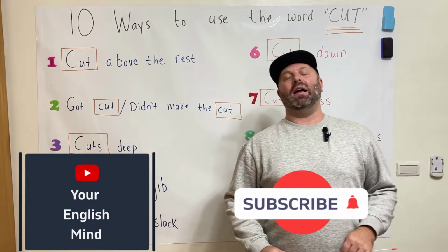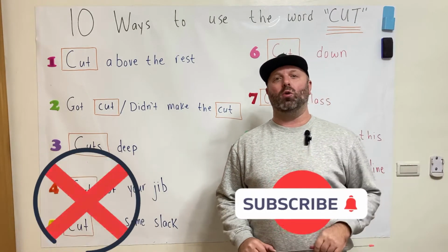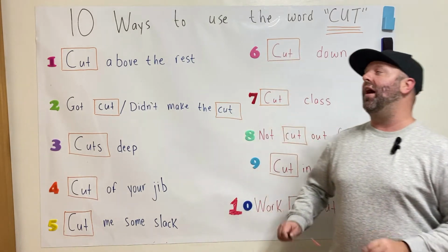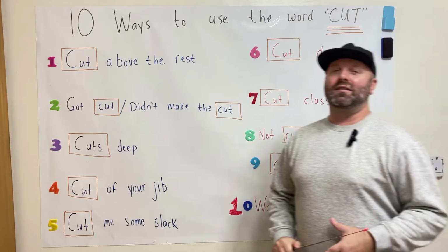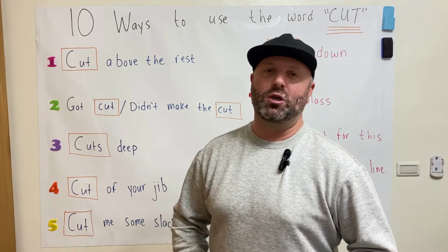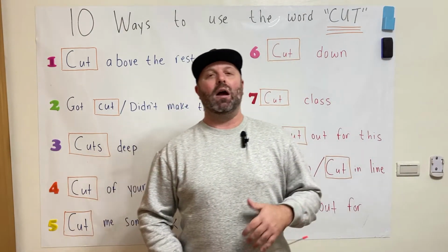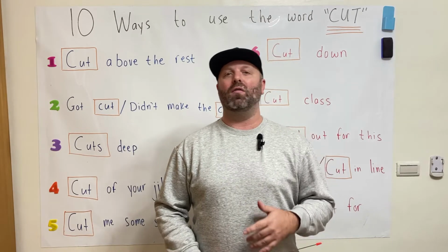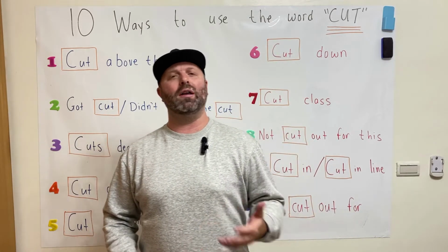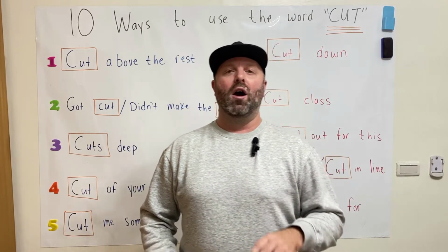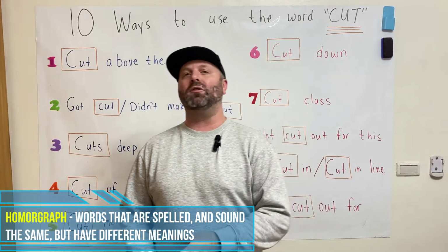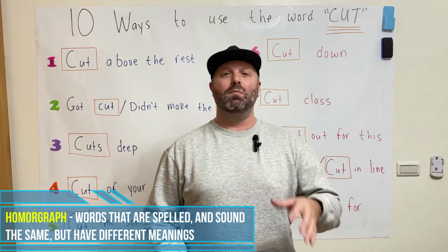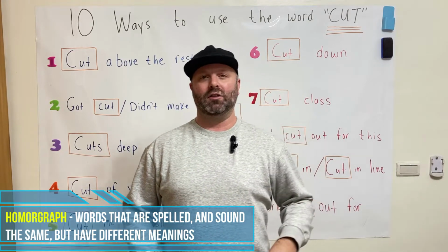In today's class, we are going to focus on one word and one word only, and that word today is the word cut. We're going to take a look at 10 different ways we can use this word. Now, cut is an example of a homograph. Well, what exactly is a homograph? Well, a homograph is a word that is spelled and sounds the same, but actually has many different meanings, okay?